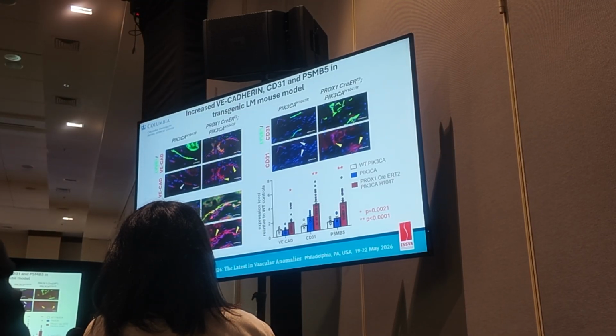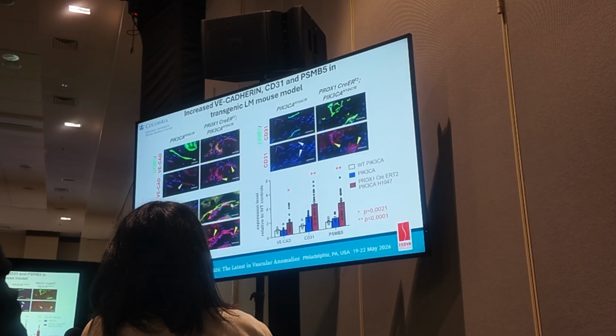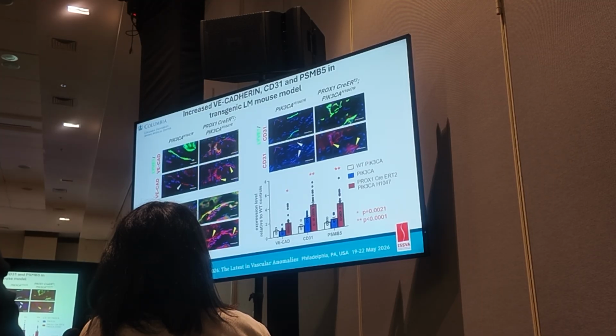And the transverse sections of the ear revealed ectatic vessels, shown in yellow arrows, with significant increase of VE-cadherin and CD31 expression correlating with increased PSMB5.